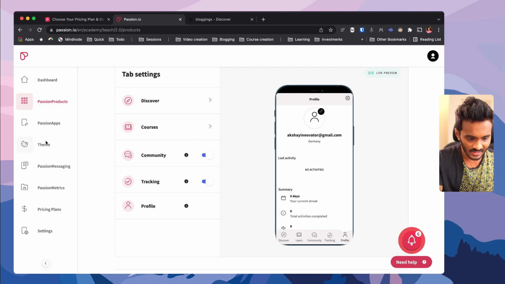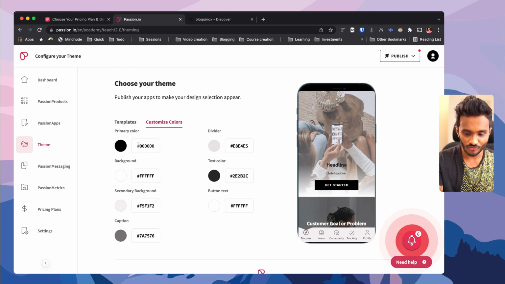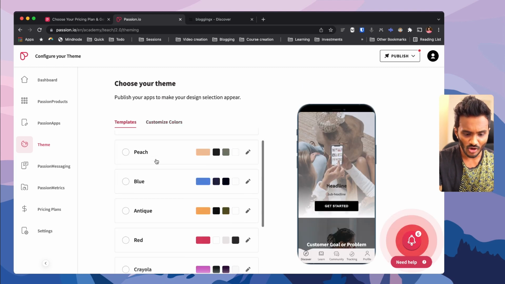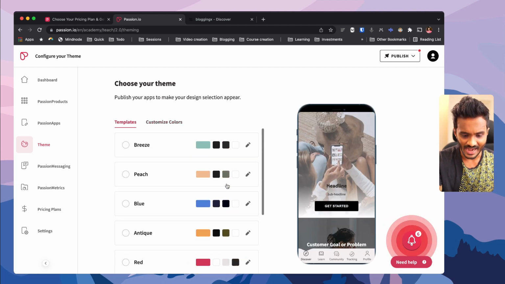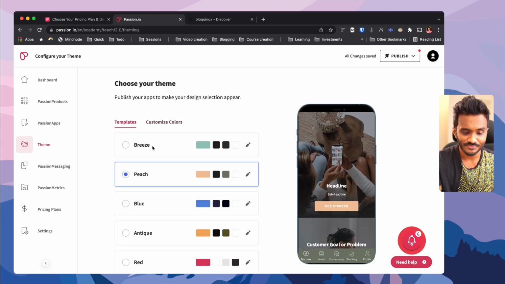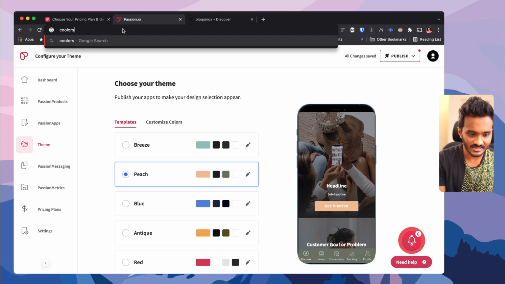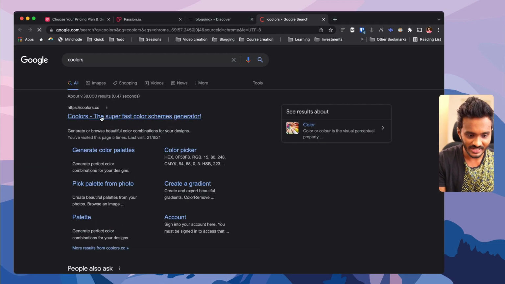Right, let me go back. And here you have the theme option, right? Here you can set the primary color for your brand, divider, text color, and all those things to just give a brand flavor to your app. And you have various templates as well, so you can edit out any of these templates. If you are not a designer, don't fiddle with this. These color schemes are well thought out, or else you can make use of coolors.co, that is COOLORS. That is a tool to generate color schemes.